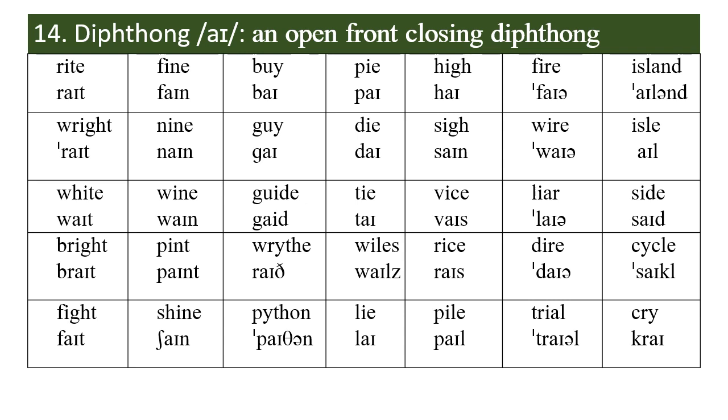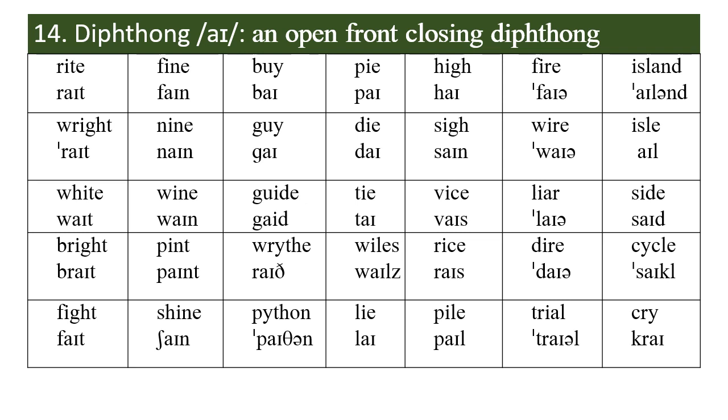It occurs in fire with an additional weak vowel added to it, and it occurs in wire the same way as fire. It occurs in liar the same way, and then in dire, in trial, and then in island, in isle.